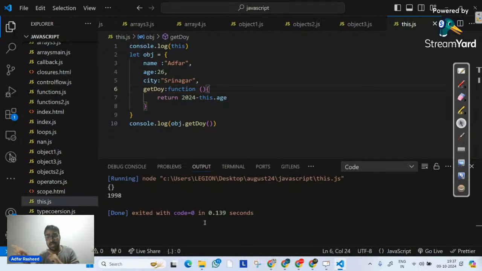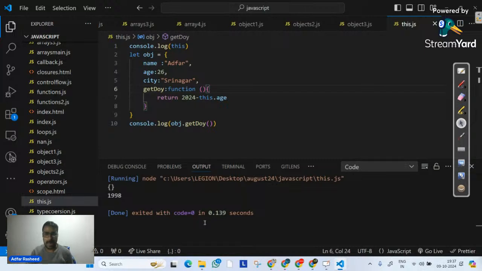That's why I said in that second statement that the this keyword will continuously change its definition. It depends on where you use it, but it will always refer to an object. But which object is it going to refer to? It is going to refer to the object of which it is a part, the object it belongs to. In that case, it's obj. I hope this is completely clear at this point of time.